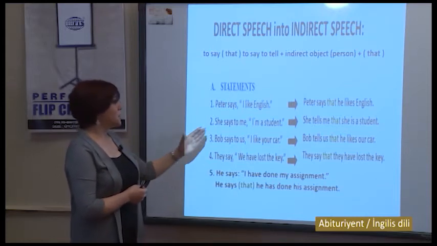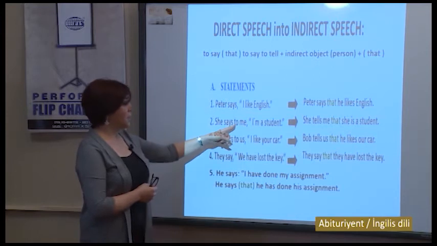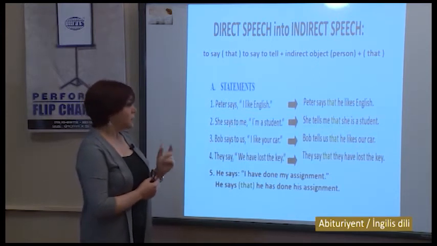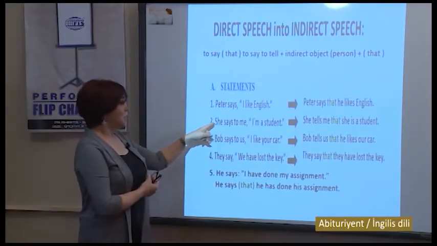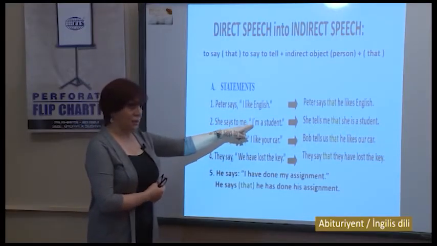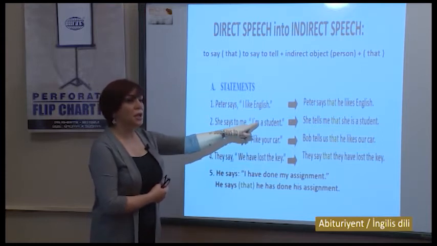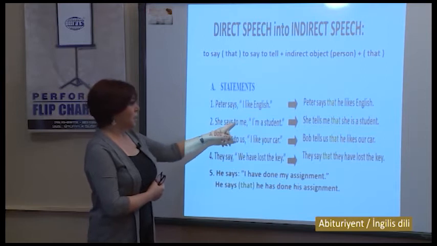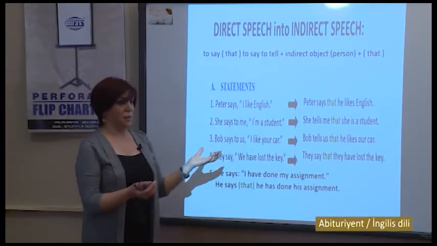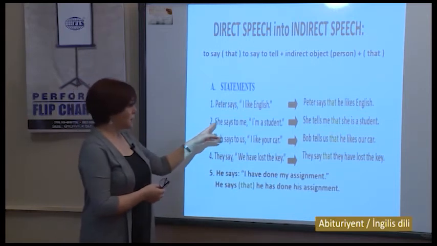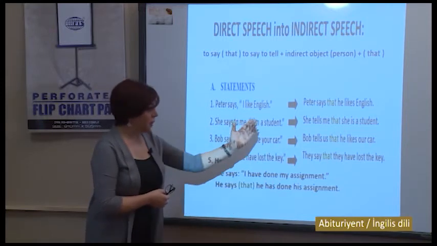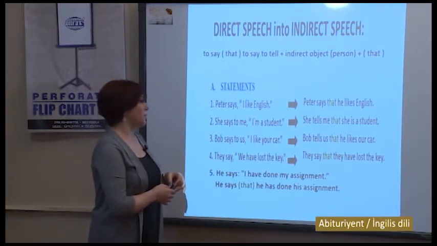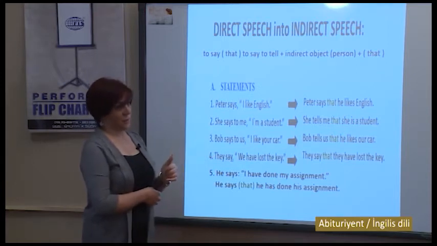Second example. She says to me, "I'm a student." Do you see, after say we have an object. Who is a student? I or she? Of course, she is a student. So in that case, I in direct speech will change to she, and to me will remain in its place. We don't make any change here, but say will change to tell, and we'll omit the preposition to. She tells me that she is a student.